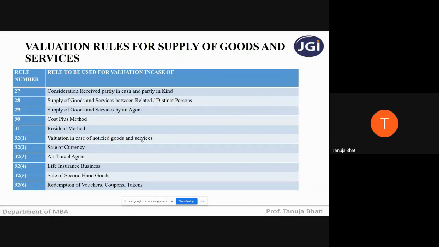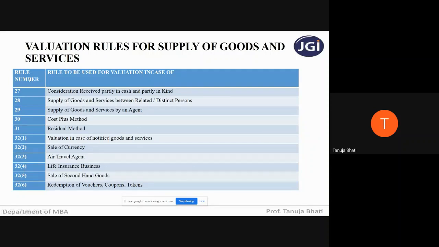As I already told you, the government has notified certain goods and services where the value cannot be the transaction value. The value shall be determined as per certain rules. Now, what are those notified goods and services? Like sale of currency notes, air travel agent, life insurance business, sale of second hand goods, redemption of vouchers, coupons or tokens. So these are certain notified goods or services where the value cannot be the transaction value. And what should be the value? We will see as per the rule defined under the respective rule numbers. So let us go step by step.